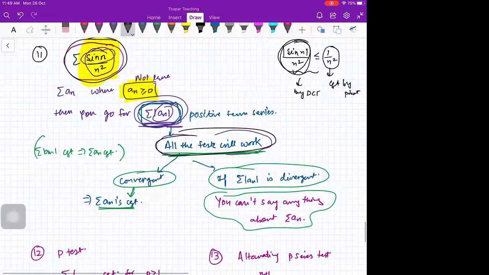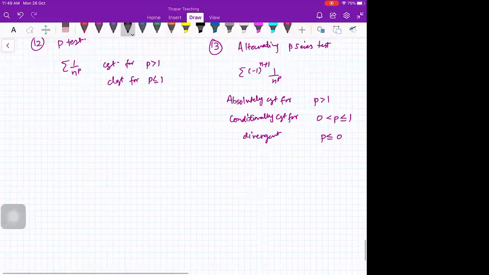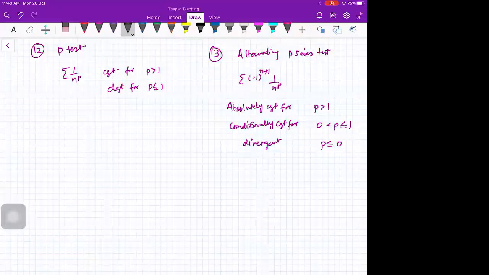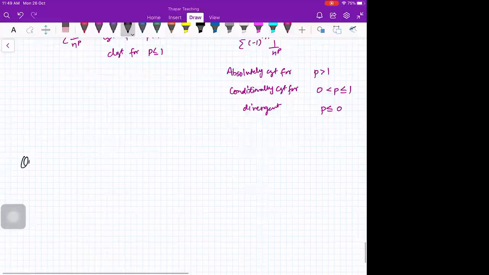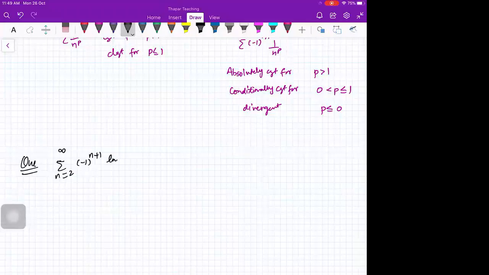Okay. So let us practice some more questions, then we will move on to the next topic. Sigma n from 2 to infinity minus 1 raised to power n plus 1 log n upon log n square. Anybody? क्या करेंगे इस पे? Anybody can tell me what is this? Either it is a convergent series or a divergent series.